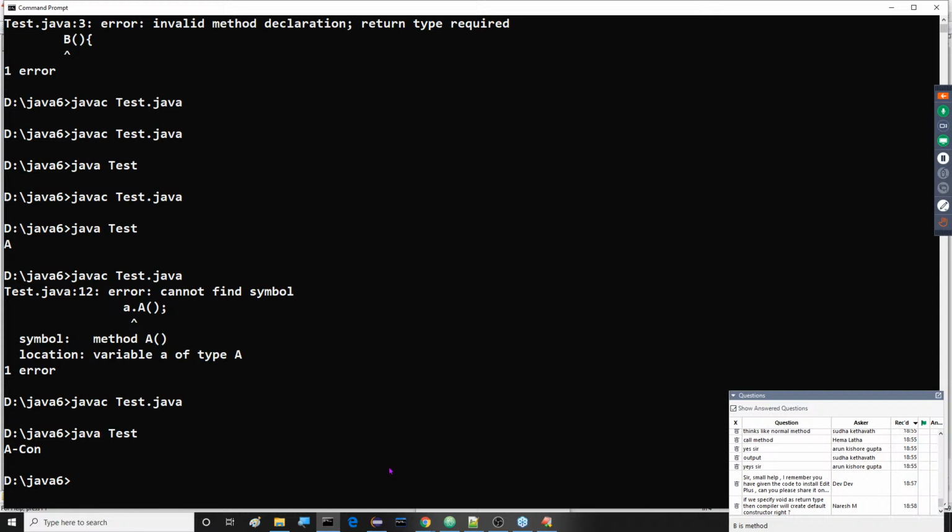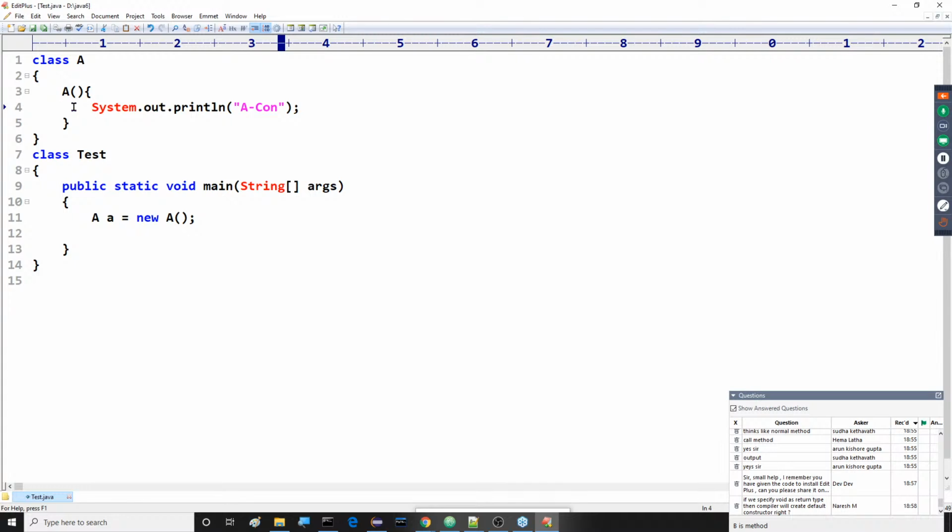Then what is the point I'm telling you here? I said to you already, if you provide a return type to the constructor, the compiler will treat it as a normal Java method, not as a default constructor. I have not discussed anything about default constructors here. Default constructors I have discussed with you already. Wait a minute. I said, if you provide any return type to the constructor, it is treated as a Java method. Where are you listening?